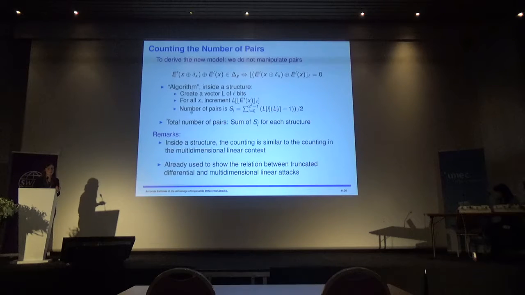With this, the number of pairs can be computed by doing only a sum. If we have no pairs, which is the event of interest to us, it means that in this vector we have only 0s or 1s. This was for one structure, but if we have multiple structures, we have to sum all the pairs that we get from each structure.